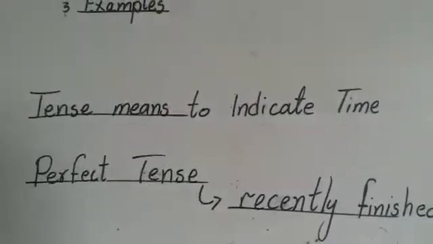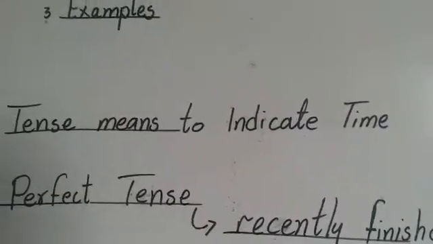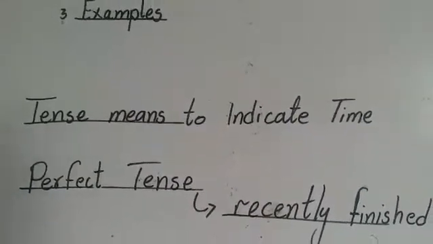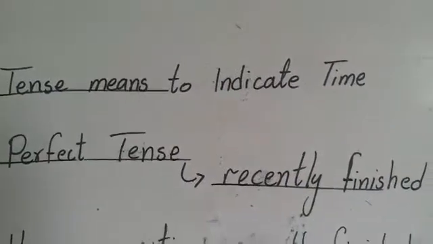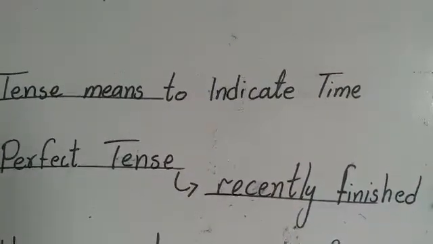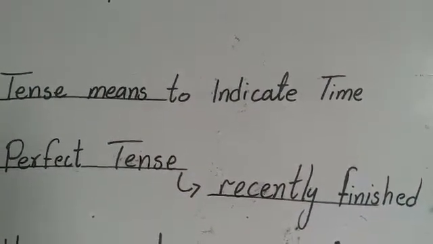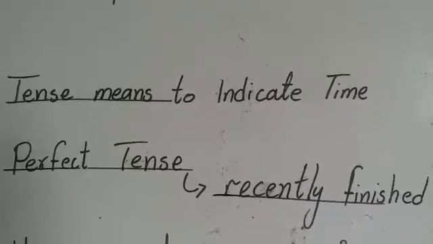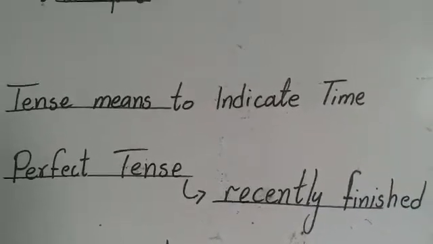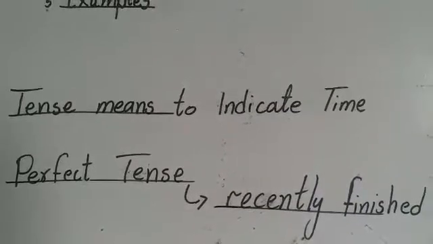First, have a look at the tense. What does tense mean? Tense means to indicate time. Perfect tense. What is perfect tense? Perfect tense means recently finished. It means that an action that has just been completed is called perfect tense. So perfect tense means recently finished.